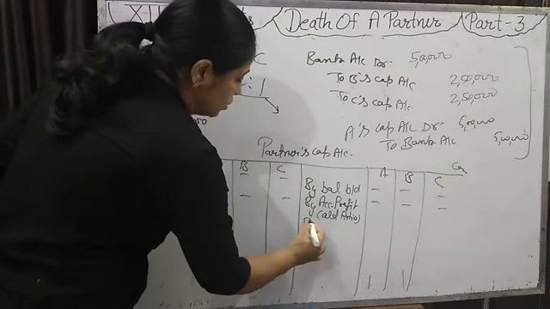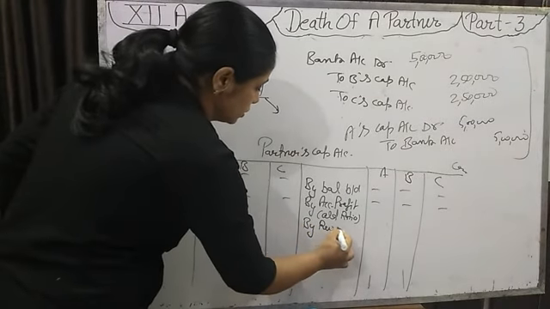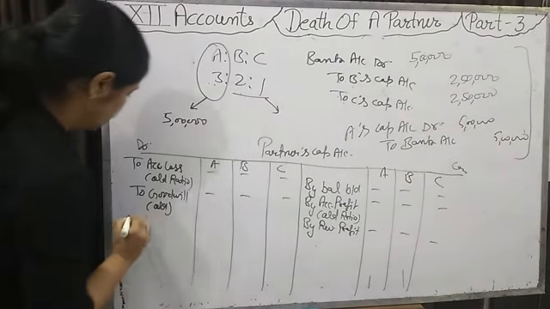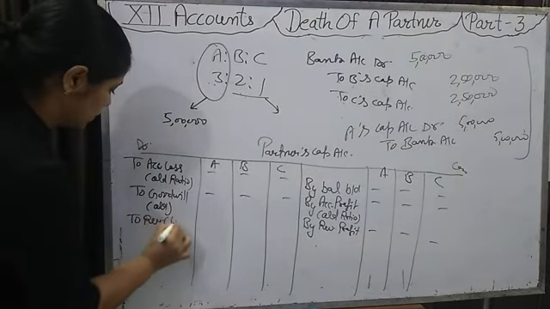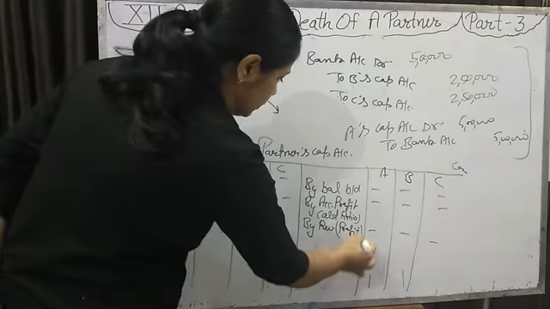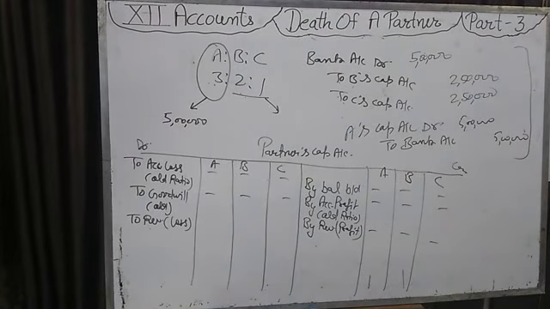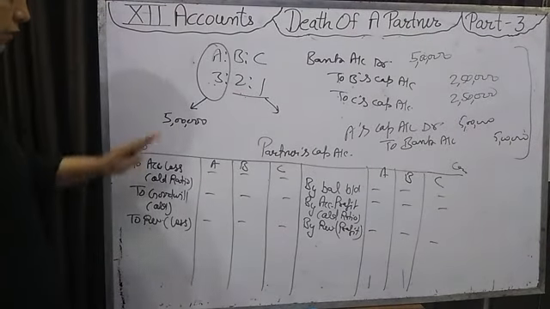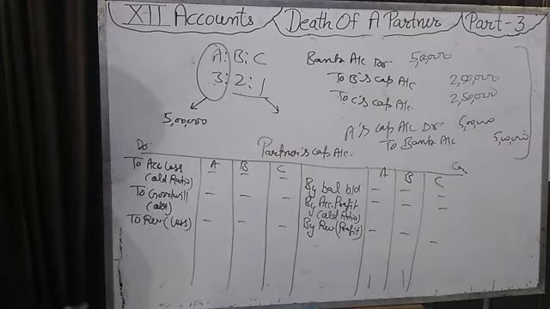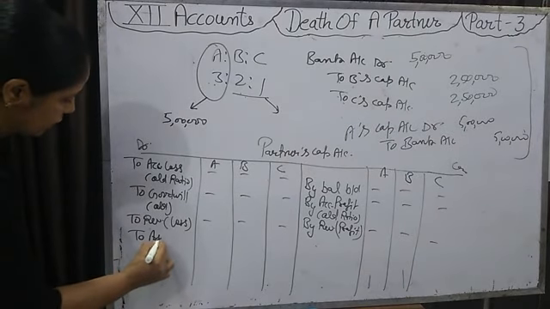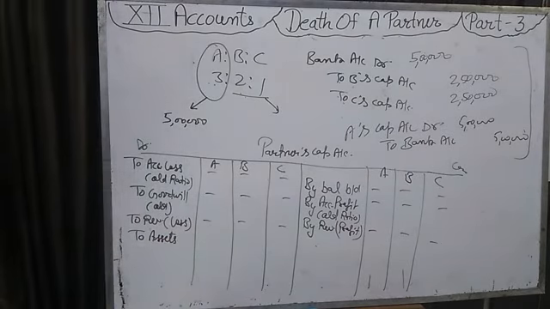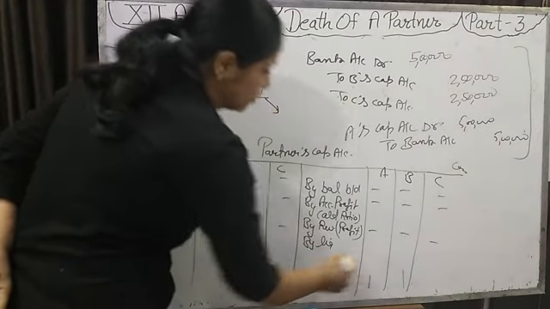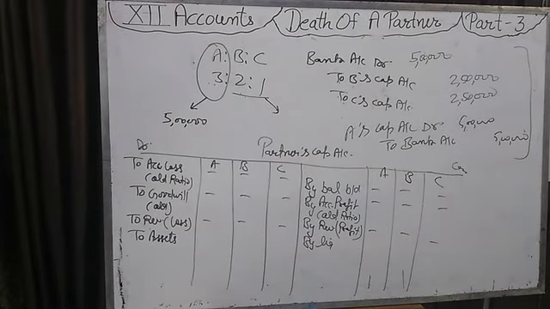Now, any revaluation profit, we will write on the credit side. If there is any revaluation loss, then we will write on the debit side in the old ratio to all the partners. If any partner is taking over any asset, that asset takeover will come on the debit side. If any partner is taking over any liability, it will come on the credit side of the partner's capital account.